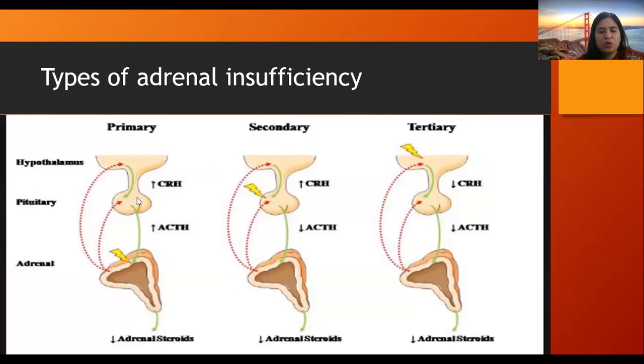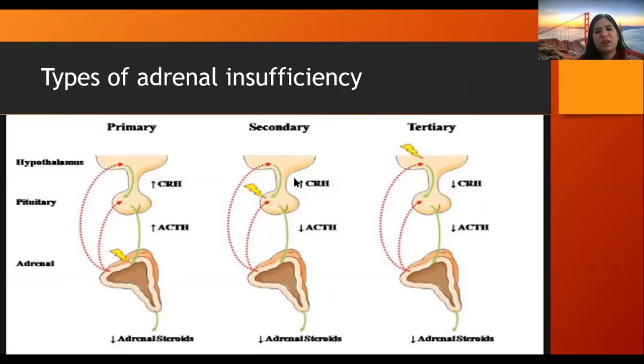This is to show the biochemical changes in primary, secondary, and tertiary types. In primary type, there are adequate amounts of CRH and ACTH as there is no problem in the hypothalamus and pituitary, but there is a problem in the adrenal gland. So, the adrenal gland is not secreting adequate amounts of steroid hormones.